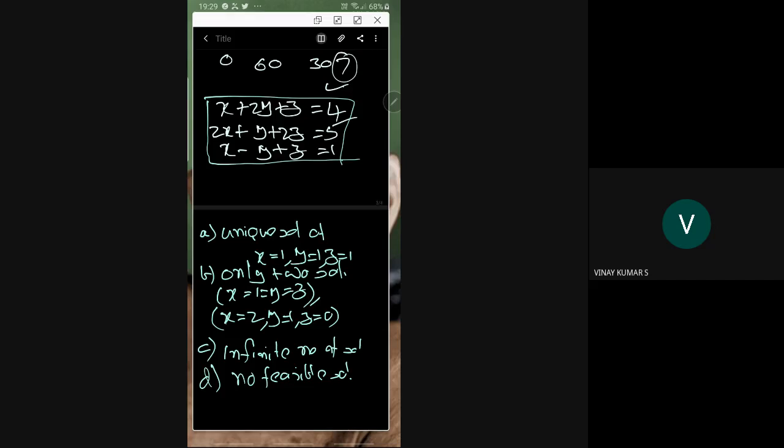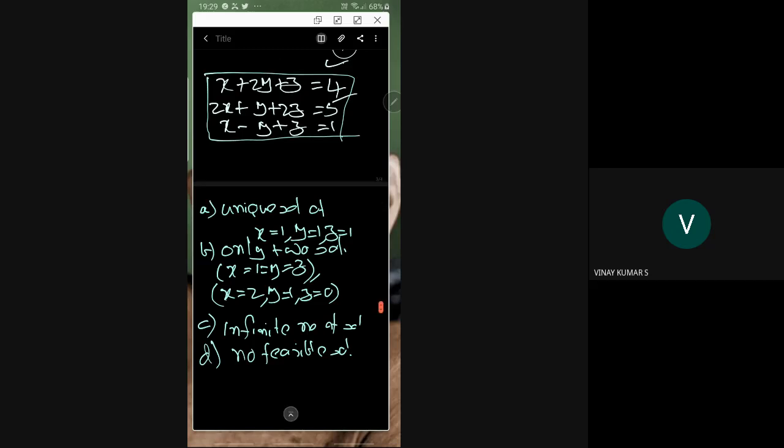Can anyone respond? Among A, B, C, D, which is definitely not true? Can anybody tell? So here, the second one is not true.